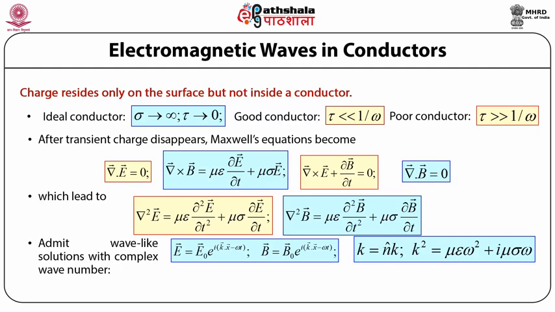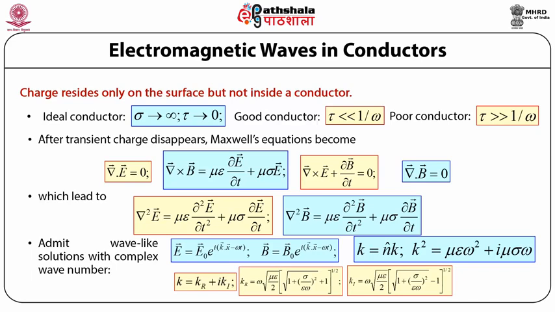On taking the square root, we can write k equals k real part plus i k imaginary part. k real equals omega times the square root of mu epsilon by 2 times the square root of, square root of 1 plus (sigma by omega epsilon) square, plus 1.